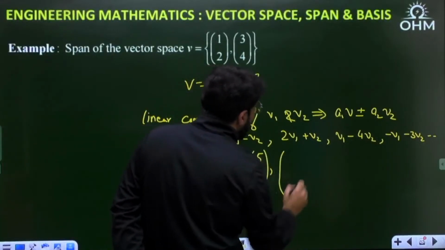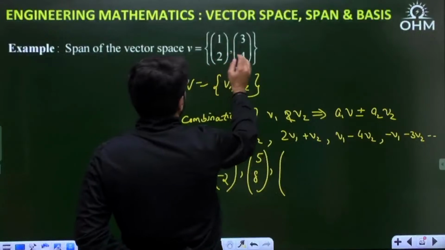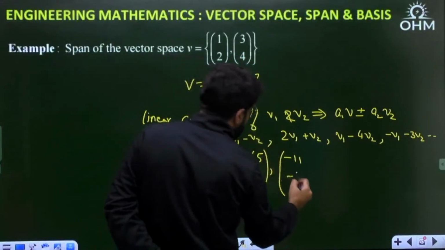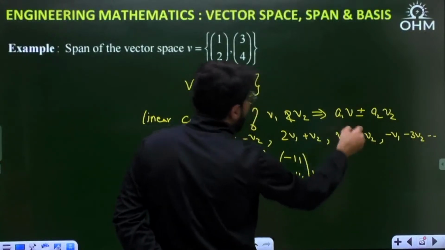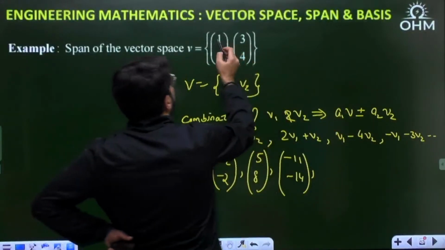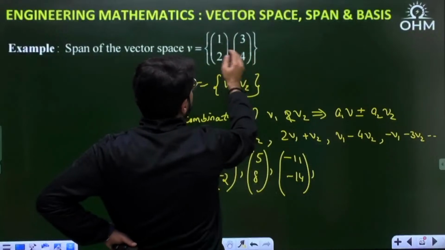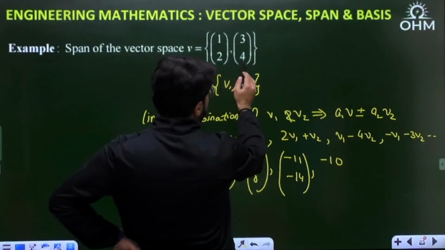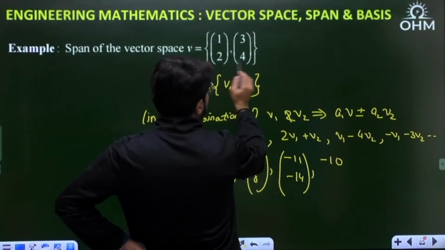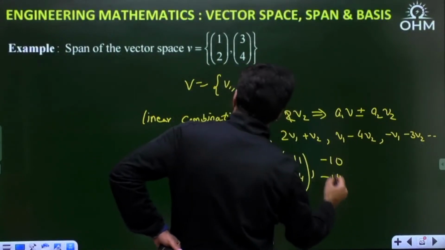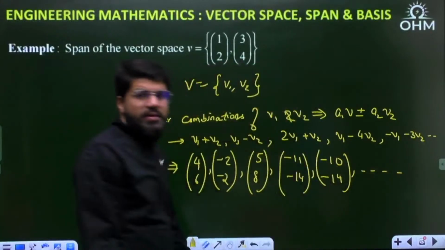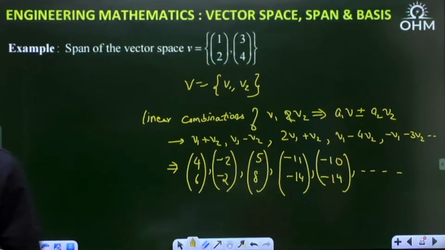Next, v1 minus 4v2: 1 minus 12 is minus 11, and 2 minus 16 is minus 14. Next, minus v1 minus 3v2: minus 1 minus 9 is minus 10, and minus 2 minus 12 is minus 14. Clear, everybody?